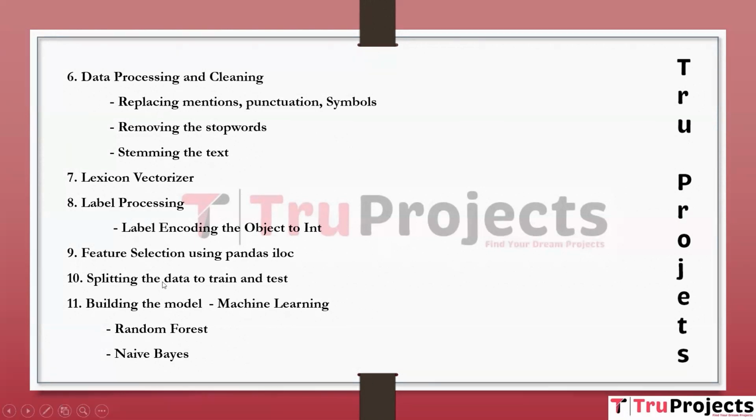Next one is splitting the data into train and test. In this step, the dataset is divided into training and testing sets. It evaluates the model performance on the unseen data. Next one is building the models. In that, we have machine learning models.